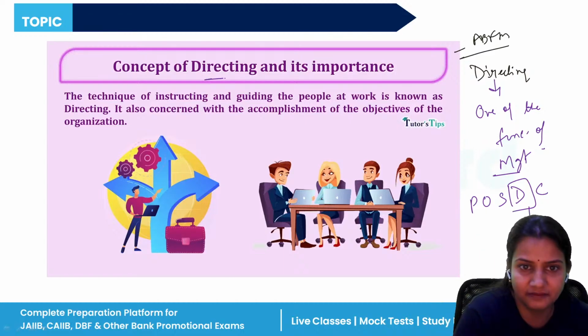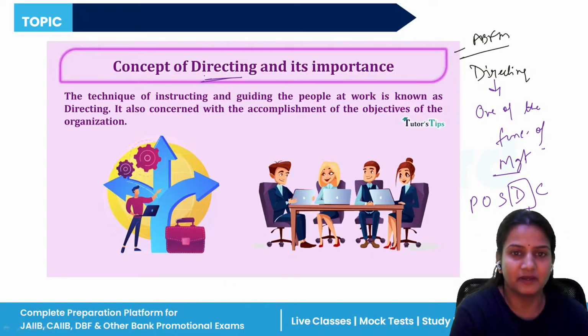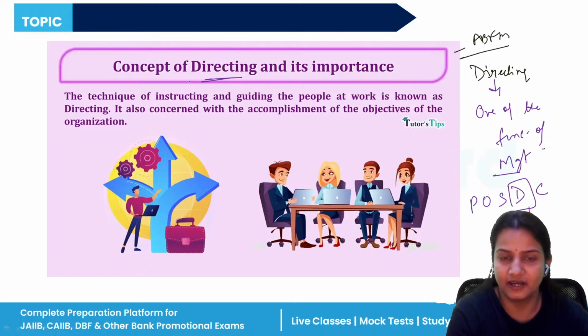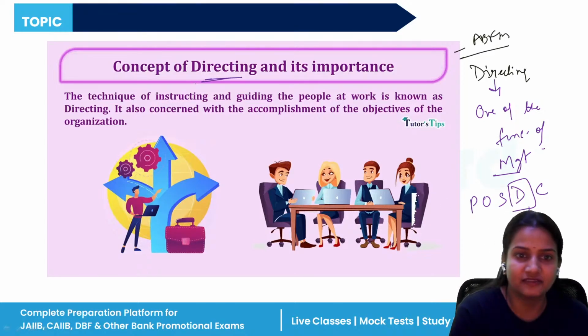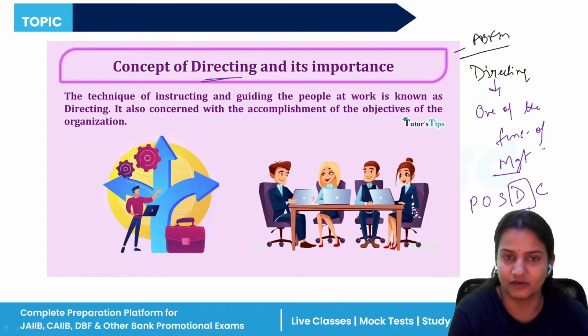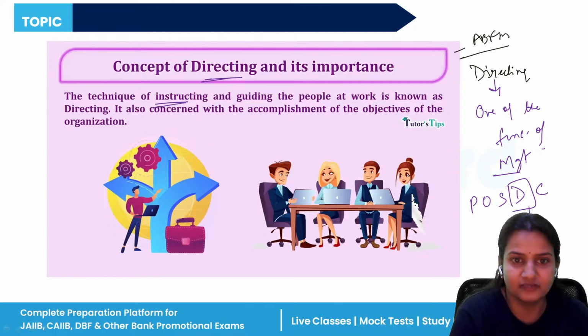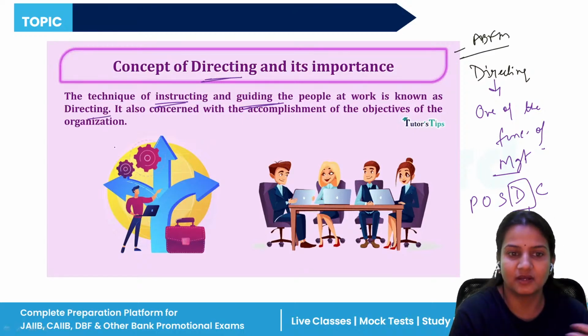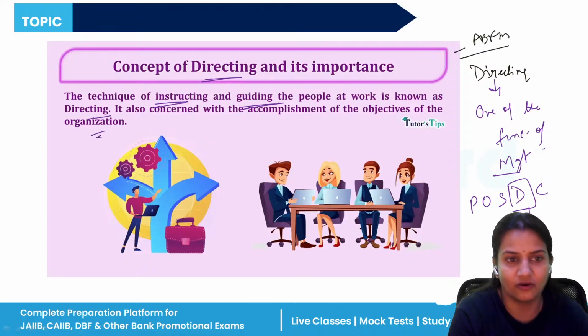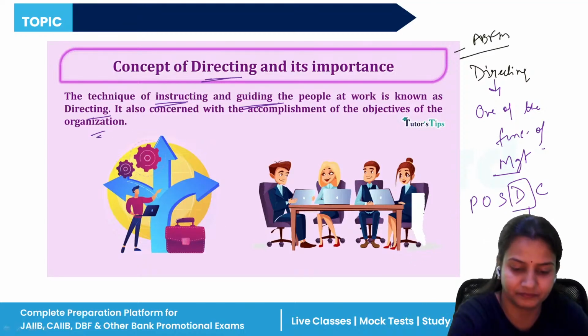Now, what is directing? When we say that a person has directed me to do this work, it means that person has guided me, that person has instructed me, that person has given me the order to do this particular kind of work. So directing means the technique of instructing and guiding people at work. In an organization, when the manager guides any employee to perform any activity, he is directing his subordinates, his employees, so that they can achieve their organizational goals and targets.